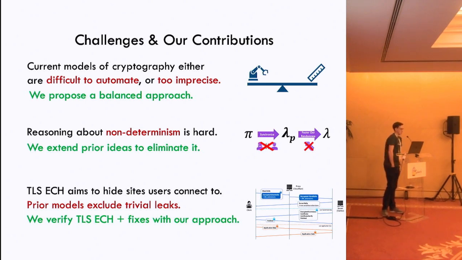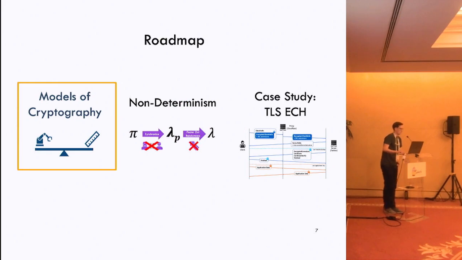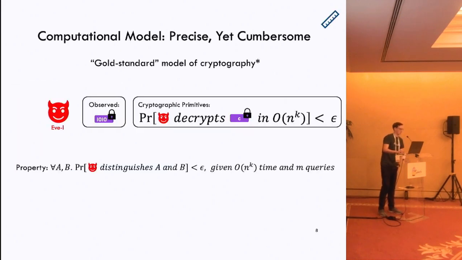TLS-ECH is a protocol that aims to hide which sites users are connecting to. It has been formally verified under a prior model, but as we'll see, the prior model that was used to verify this protocol excludes some trivial leaks. We're going to talk about how we helped verify TLS-ECH and also some fixes that were required to the model in order to verify the privacy properties we're looking for. I'm going to start off by talking about the different models of cryptography.